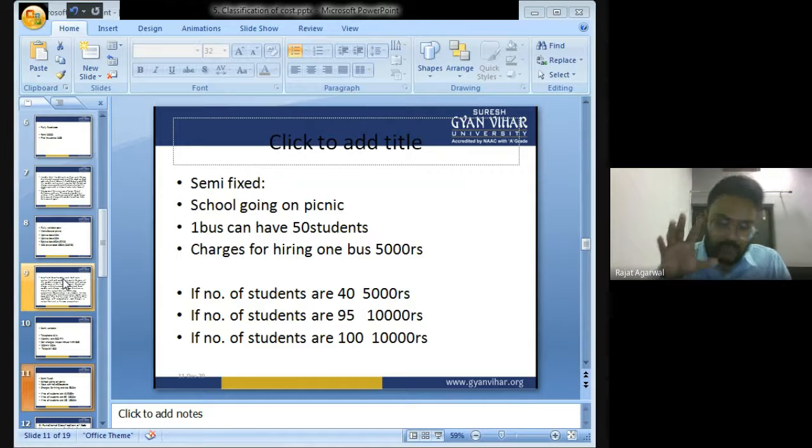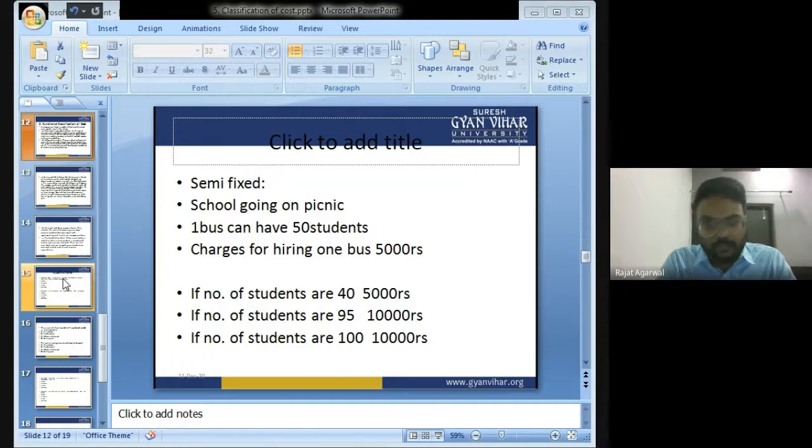What is semi-fixed cost? Semi-fixed cost is that cost that remains fixed up to a certain level, then it changes. What is semi-variable cost? Semi-variable cost is that cost of which a certain part is fixed and a certain part is variable. I hope now you have cleared this topic: variable cost, fixed cost, semi-fixed cost, and semi-variable cost. Now let's move ahead.